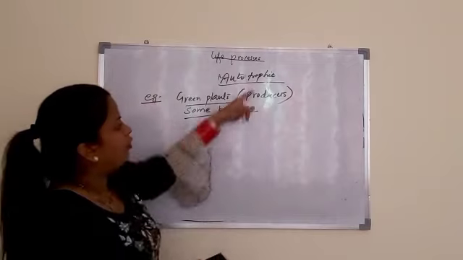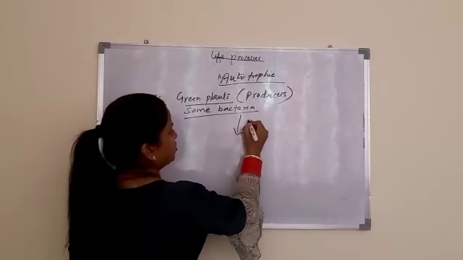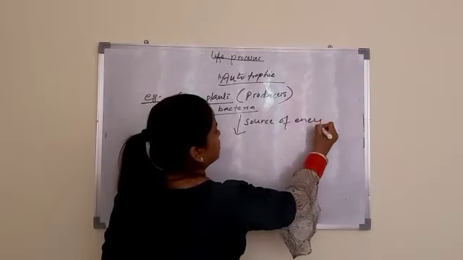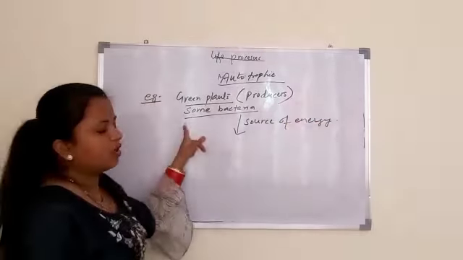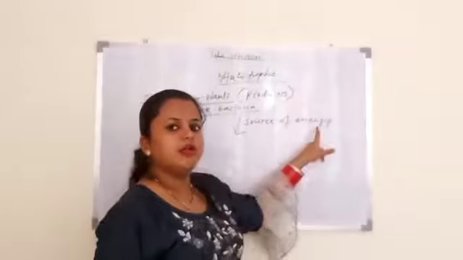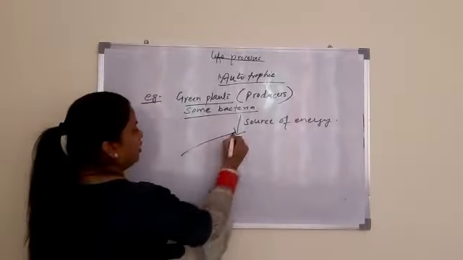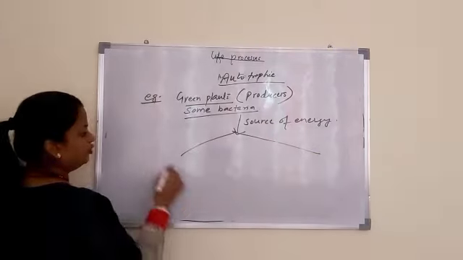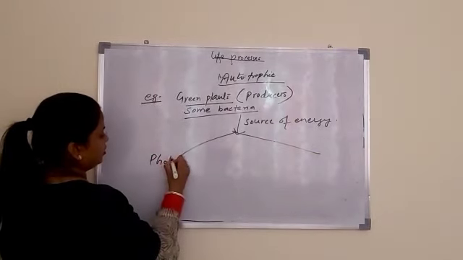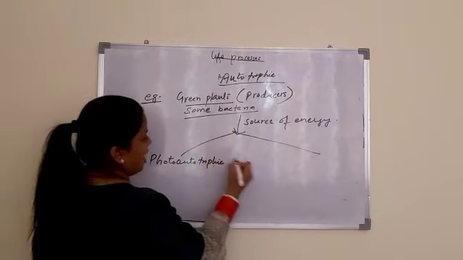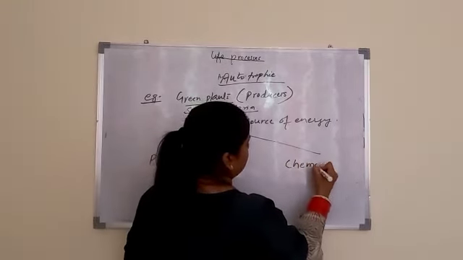Now autotrophic nutrition, on the basis of the source of energy which is required for synthesis of their food, we can classify into two: photoautotrophic and chemoautotrophic.